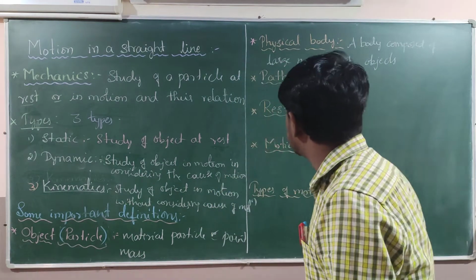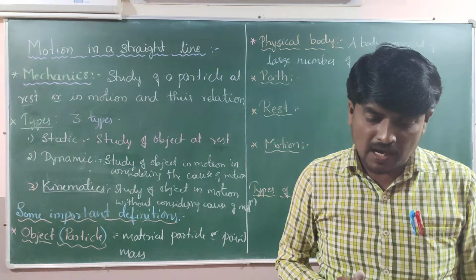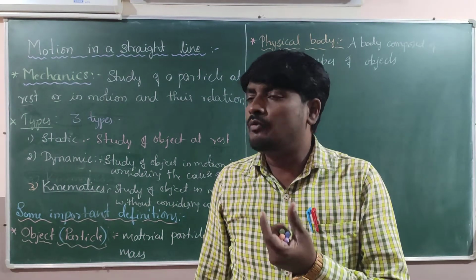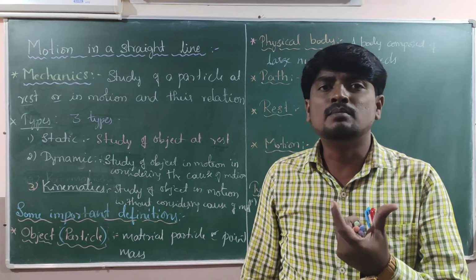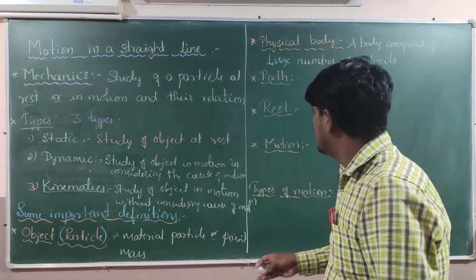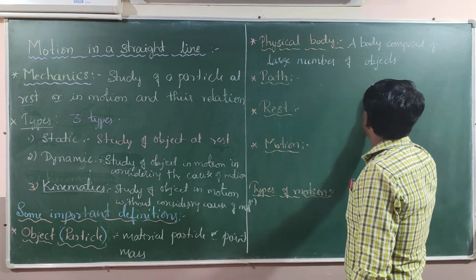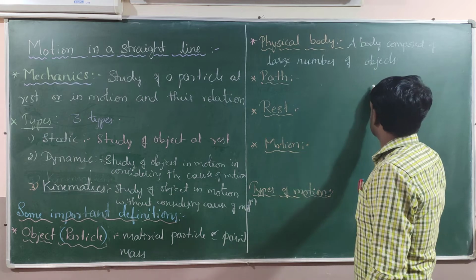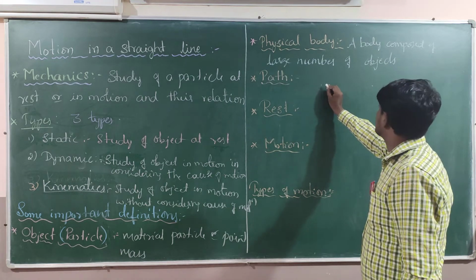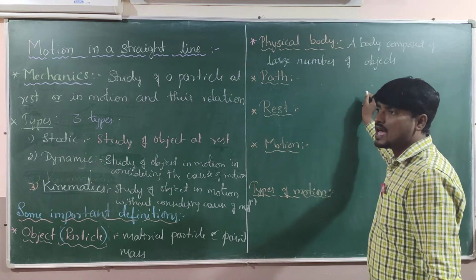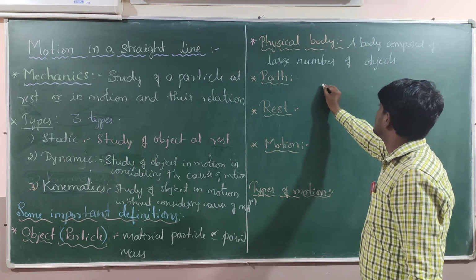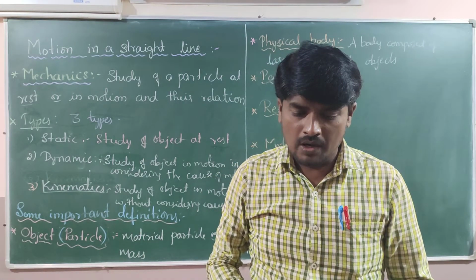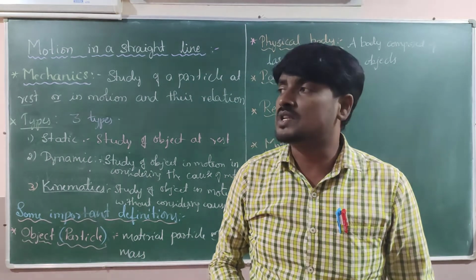The next topic is path. What exactly are we studying in path? The body moves from one place to another place. To describe this, we need to draw a line between two point references, or a line drawn through two successive positions.